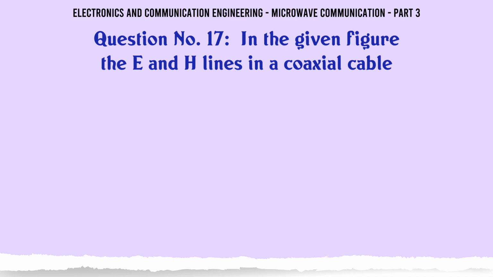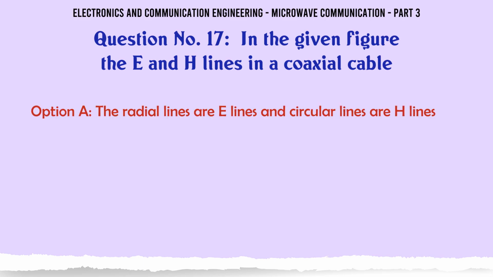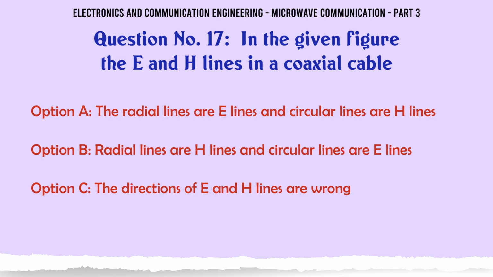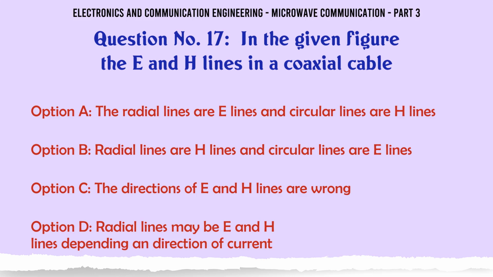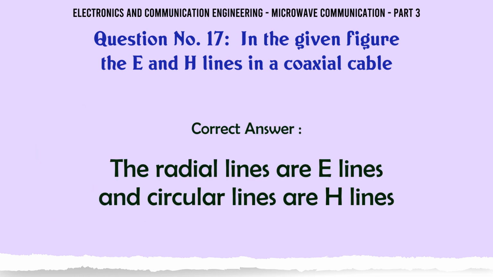In the given figure, the E and H lines in a coaxial cable: A. Radial lines are E lines and circular lines are H lines. B. Radial lines are H lines and circular lines are E lines. C. The directions of E and H lines are wrong. D. Radial lines may be E and H lines depending on direction of current. The correct answer is radial lines are E lines and circular lines are H lines.